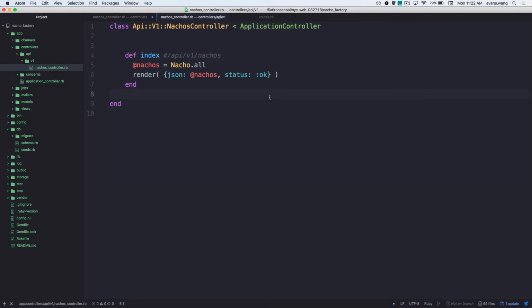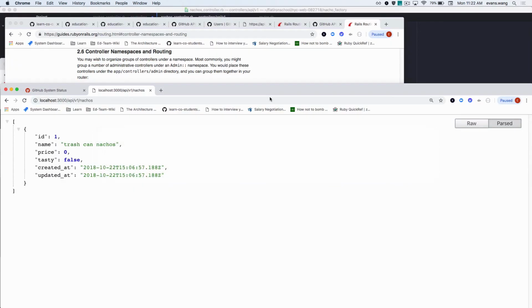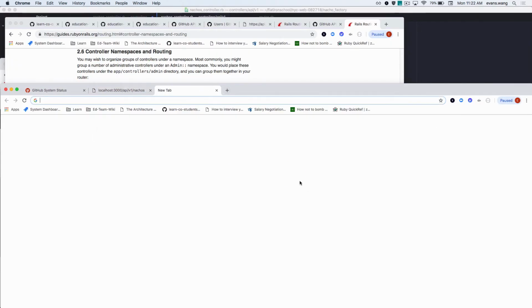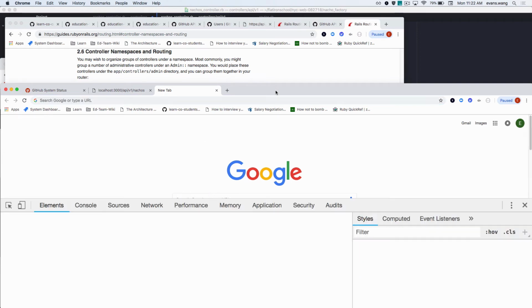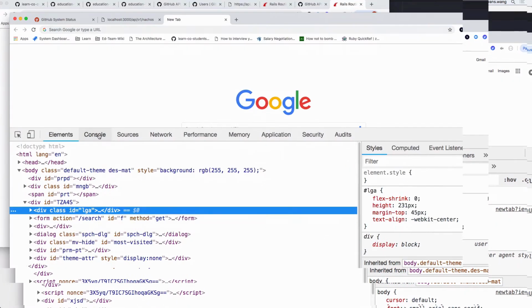Now we want to see it. Now we can get the data to come back. Let's see it in the browser. Let's write some JavaScript. So here we can easily go to inspect. And where can I write my JavaScript? And how do I write this request to get something? And what is this fetch request? I may or may not have built something stupid on the back end. Localhost 3000, and what are my routes again? API v1. Very good. Thank you, autofill.